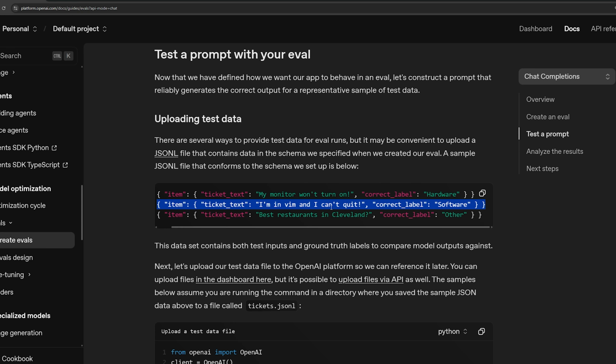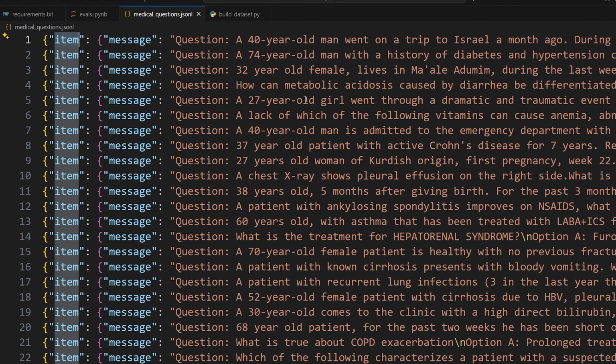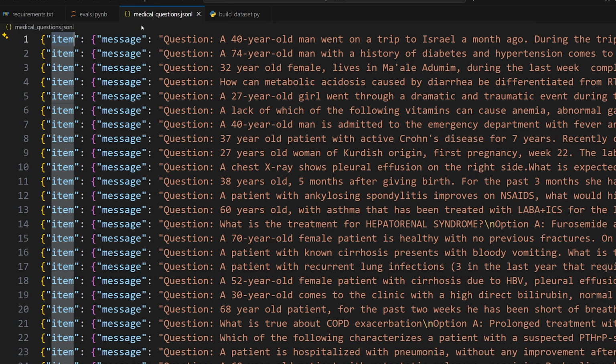So I really hope that makes sense. It's just a small thing that you need to make sure that you do. That's what they do in their examples, so we'll do it as well. So message, answer, surrounded with item, and that's our data set, okay? So this is before what we would upload when we're creating our evaluation.